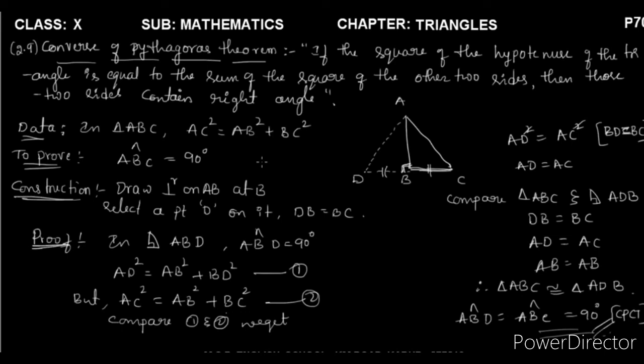But the converse part is about the hypotenuse, or the square of the longest side. You'd better take it as the longest side, because we don't know this is a right angle triangle, right? So that's why you had better take it as the longest side itself. Do you understand? Don't get confused. Yes, of course that is the hypotenuse, but in this particular situation we should consider the longest side, because we don't know ABC is a right angle triangle.